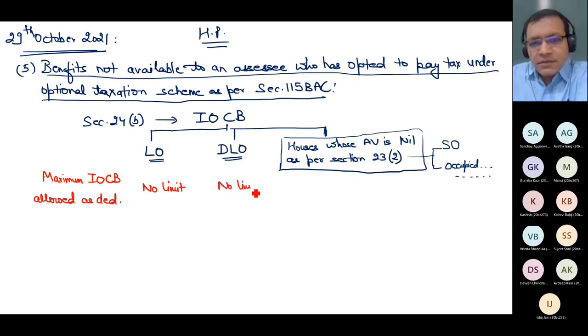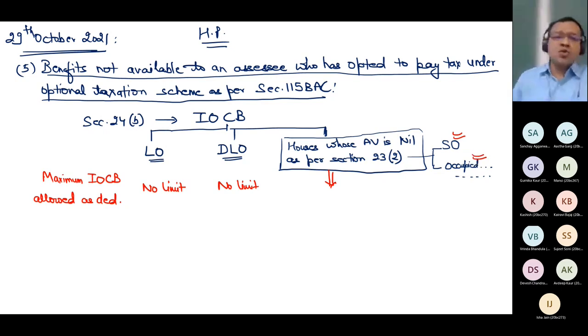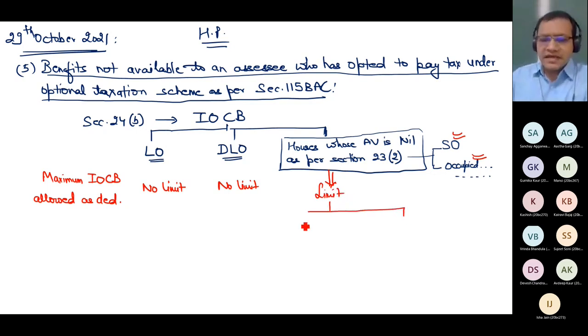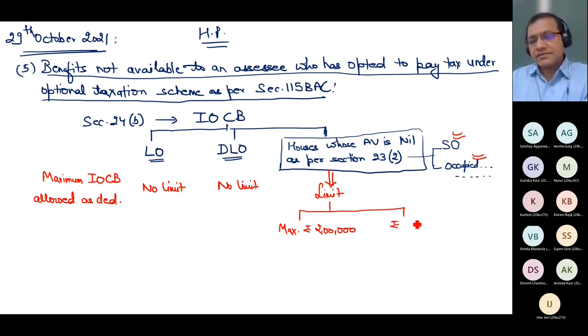Very good. But in this category, it might be a self-occupied house, or it might be a house which is not occupied because my employment, job or profession is situated at some other place, and at that other place I am living in rented accommodation. In this category, there is a limit. And what is that limit? It can be maximum 2 lakh, or it can be maximum 30,000 depending upon different cases.